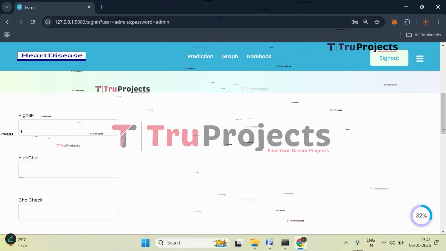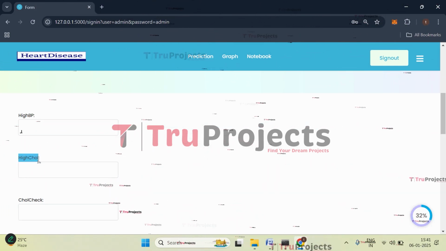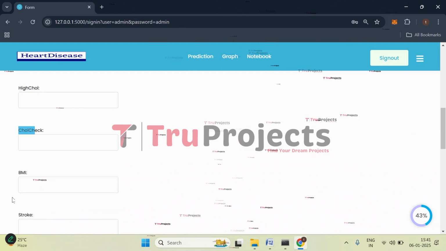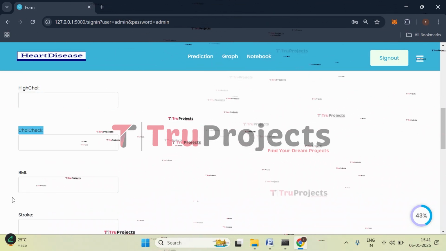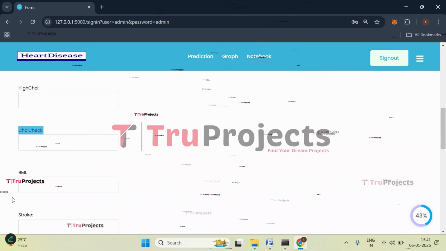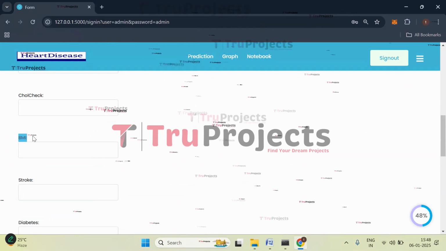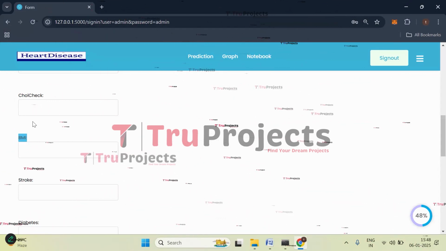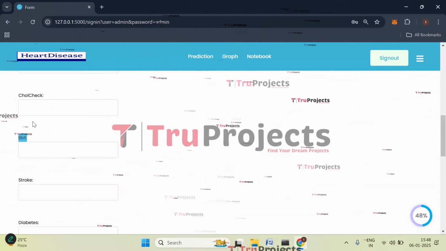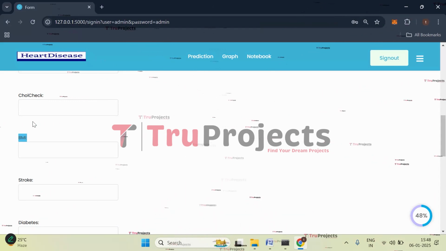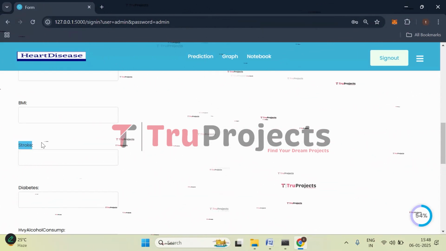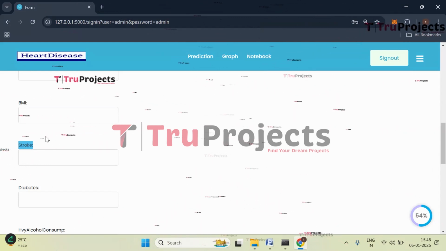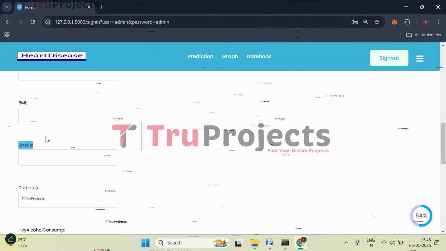Then we have high cholesterol. So this shows whether the person has high cholesterol levels, which can contribute to heart disease. Then we have cholesterol check. So this represents whether the person has had their cholesterol levels checked in the past 5 years. So the next parameter we have is BMI, that is body mass index. It is a measure of body fat based on height and weight. A higher BMI can be a sign of obesity, which increases the risk of heart disease. And the next one we have is stroke. So this indicates whether the person had or has a stroke, where 1 means the person had a stroke and 0 means they don't have.